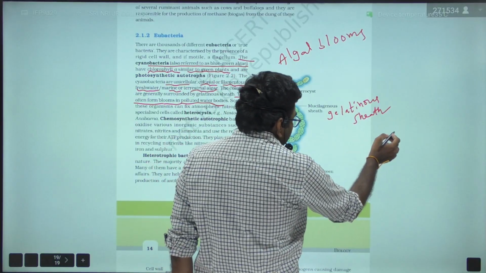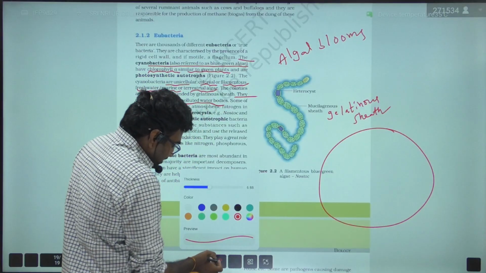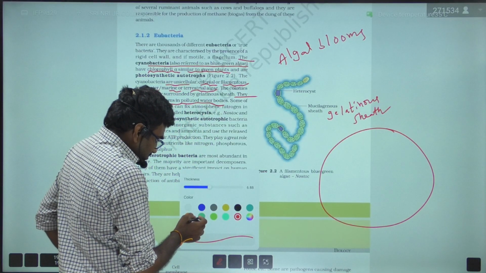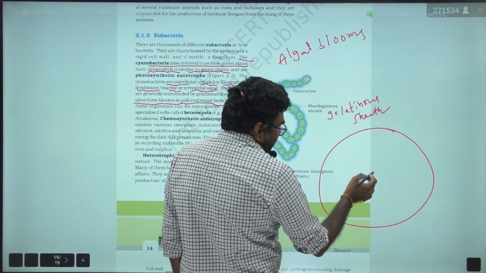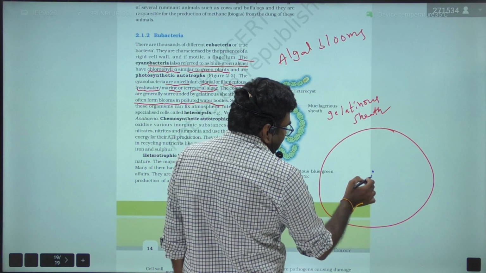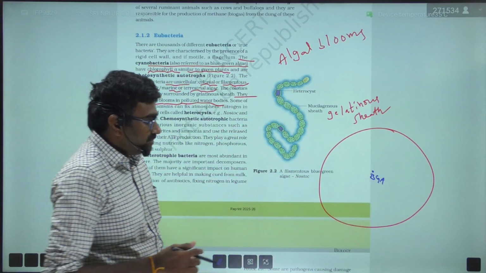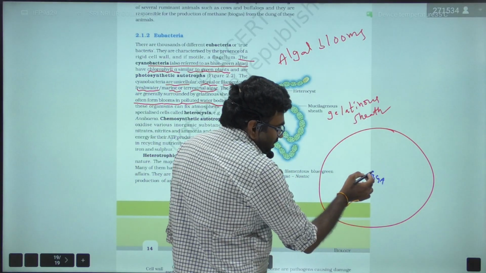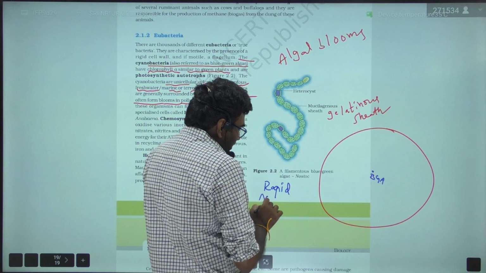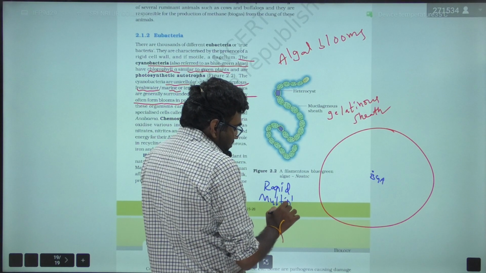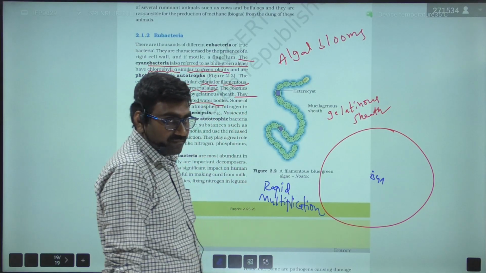Initially there is only one cyanobacterium, or one blue-green alga. It undergoes rapid multiplication, utilizing the nutrients from that pond.